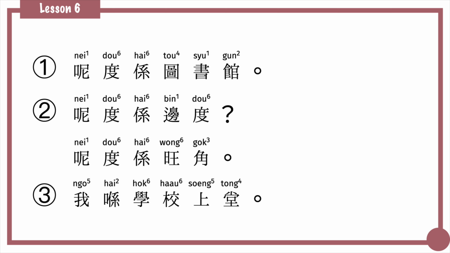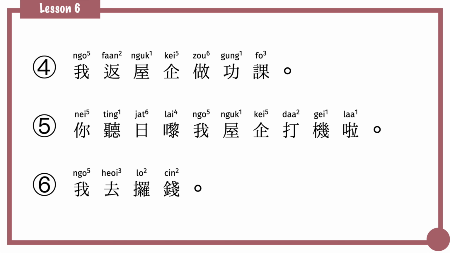In this lesson, we'll talk about the demonstrative pronouns 呢度 and 嗰度, the question word for asking place, the word 喺, the sentence with several verb phrases, which means the subject may take two consecutive verbs or verb phrases, the word 嚟, and last but not least, the ellipsis in Cantonese.